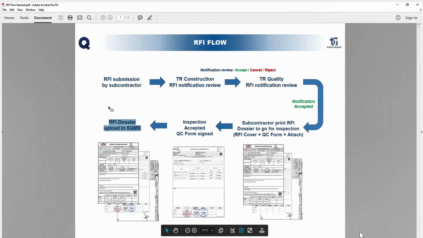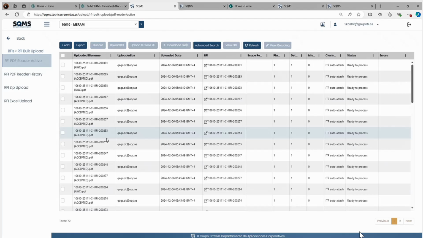Once you upload this RFI, it is done. Nothing else you need to do. Will we upload even if it rejects? Same, we will process. The same process you will do.